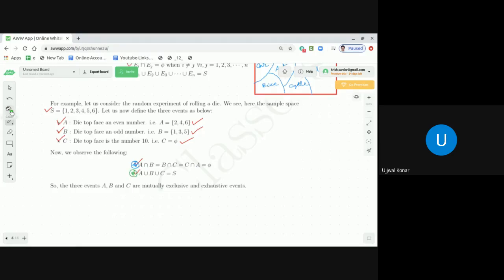So what we see, dear students, is that as it is satisfied by both mutual exclusiveness and exhaustiveness, we can say the three events A, B, C are mutually exclusive and exhaustive at the same time. Correct, dear students? So we have a very clear idea about mutual exclusiveness and exhaustiveness.